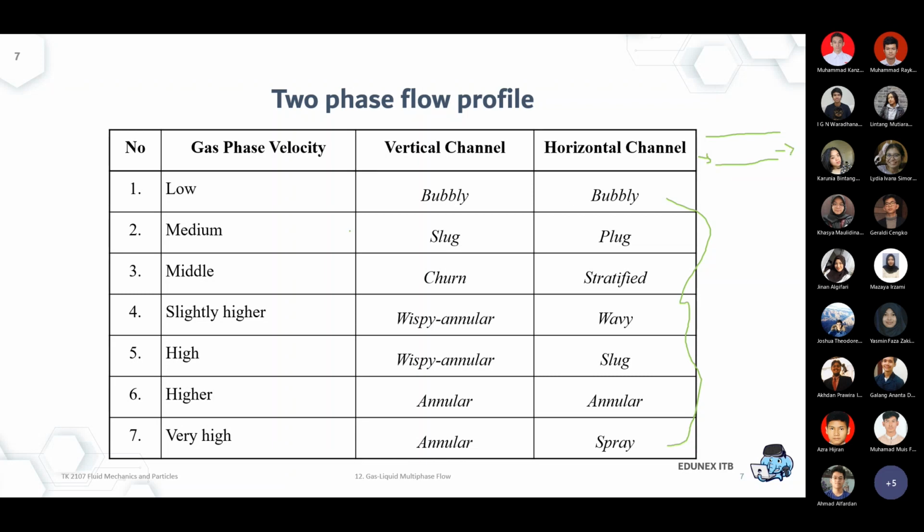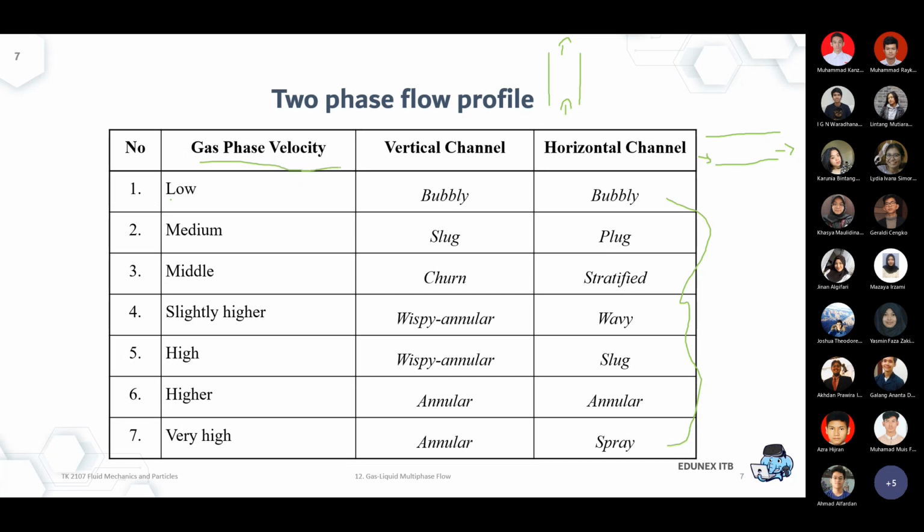Whereas in the vertical channel, it's only classified into 5 regimes. We will see the 2-dimension illustration, and also I think I have one short video as well. But the generic transition depends on the gas phase velocity.